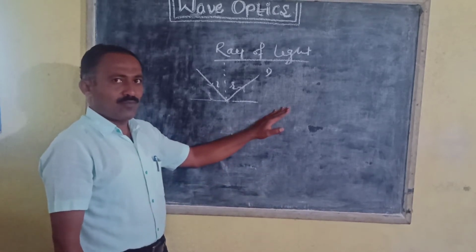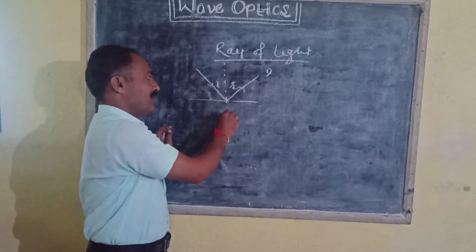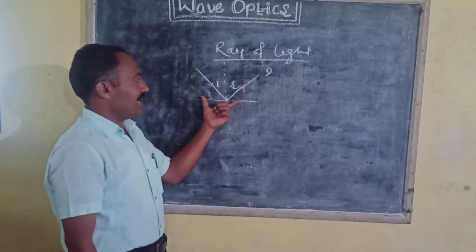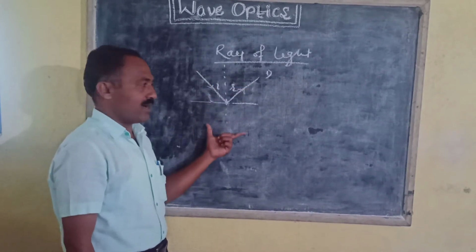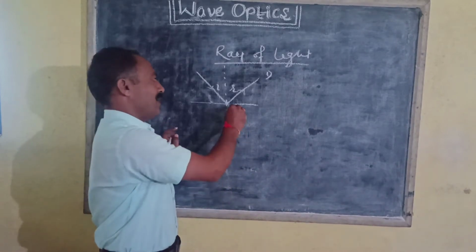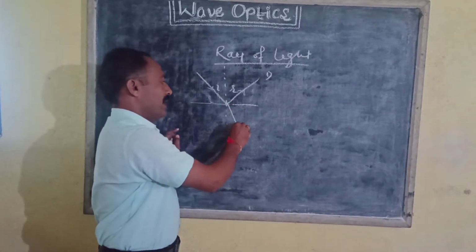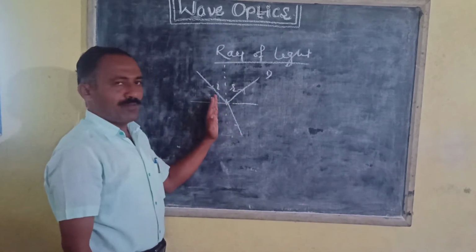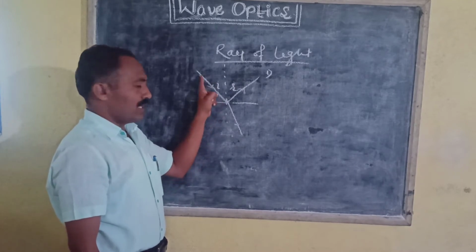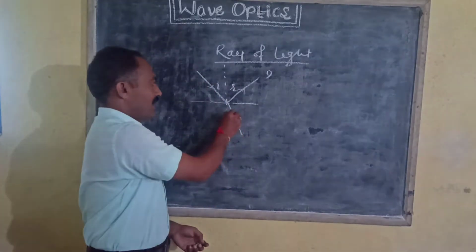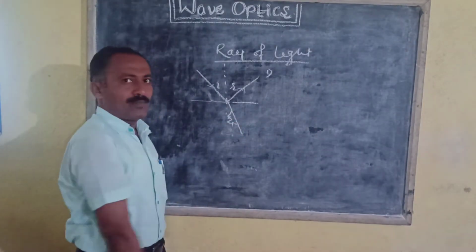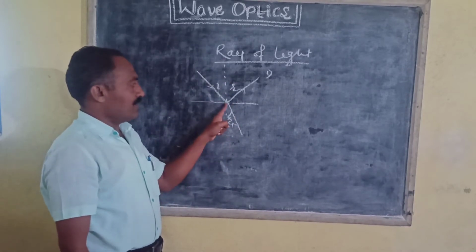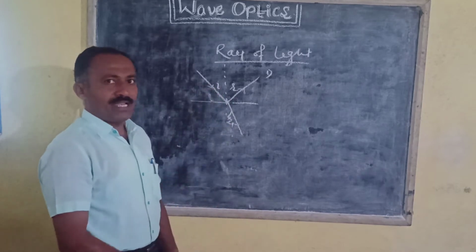And in refraction, we know that when light travels from one medium to another medium, that is, when light is incident on the surface separating the two media, the light changes its original path and is directed towards or away from the normal. In refraction, the incident ray and refracted ray lie on opposite sides of the normal. The incident ray, refracted ray and normal lie in the same plane.